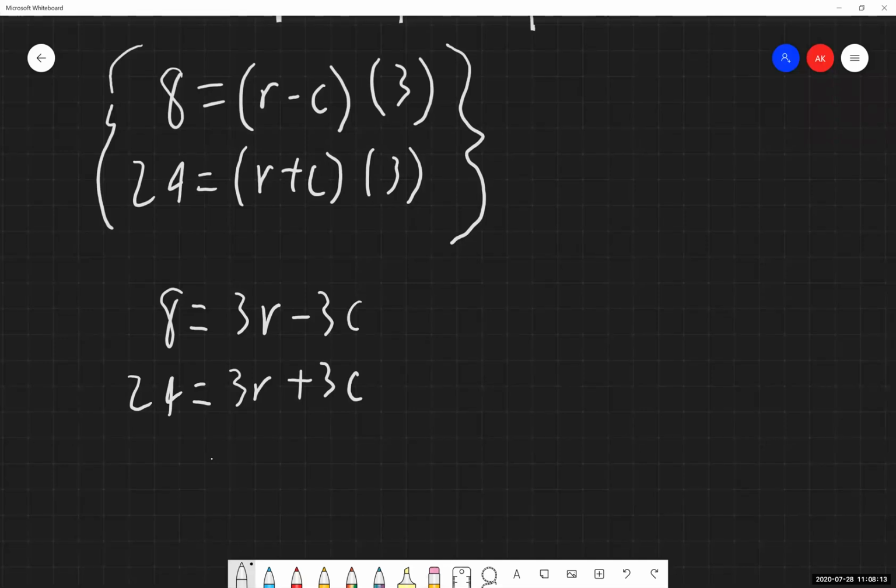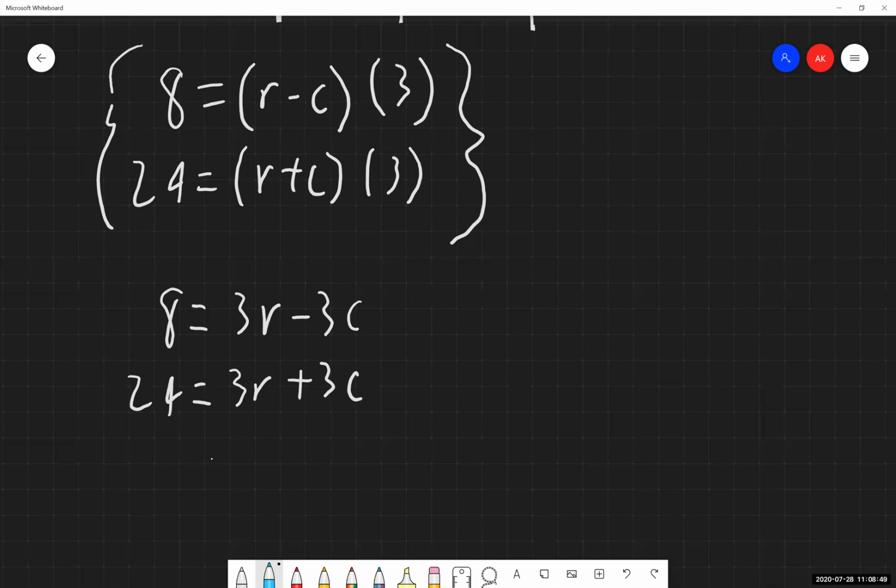And at least I'm noticing this: of our c variables, the coefficients, the numbers in front of them, are additive inverses of one another. Meaning that if we wanted to use the elimination method, these would cancel each other out, which would be fantastic. We also have the option, if we wanted to, to use the substitution method to solve this.